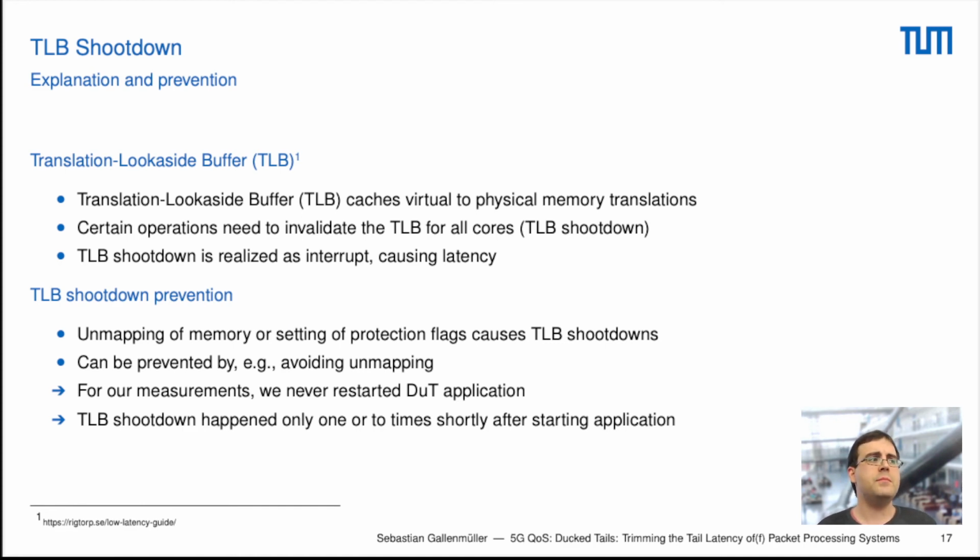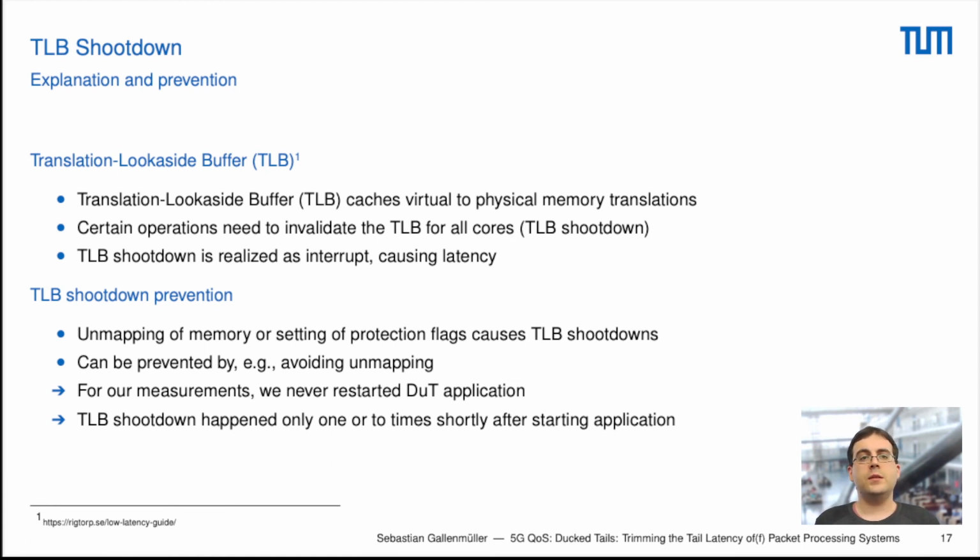Certain operations may invalidate this cache, and in case this invalidation is necessary, a TLB shootdown is created, which is realized as an interrupt that causes latency. For our use case, we had a look at a certain website, and this uncovered that certain operations, for instance the unmapping of memory or the setting of protection flags, cause these TLB shootdowns.